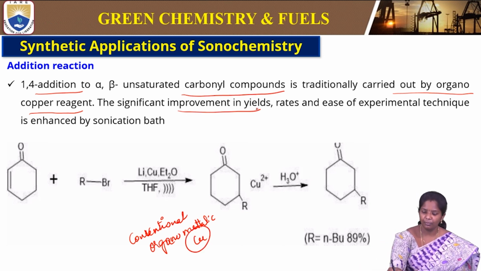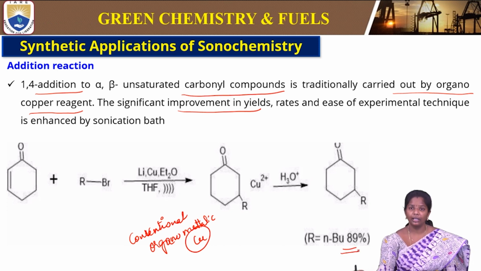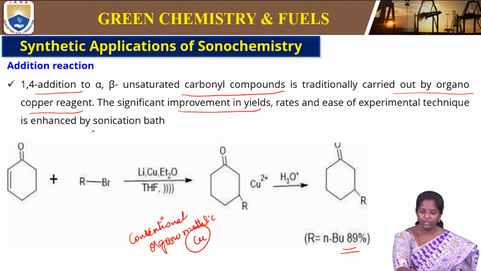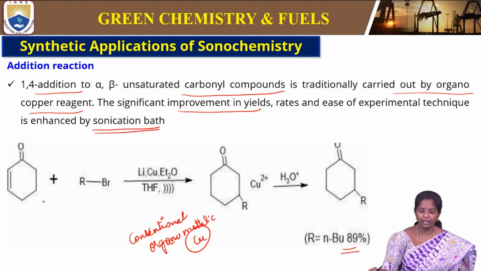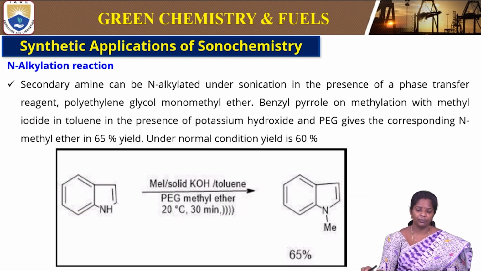There is a significant improvement in yield. 89% yield is obtained by using a sonication bath. The reaction is similar to the organometallics, but under sonication the reaction is improving. The yield is 89%.